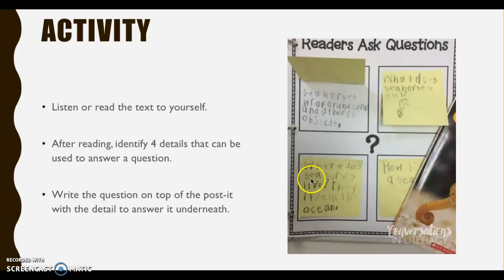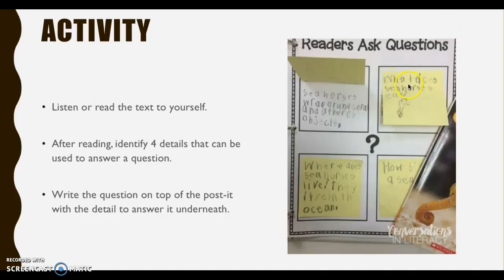I can tell based on these questions that this student was reading about seahorses. Okay, and this first question right here on the post-it says, where does seahorses live? Now notice, this person messed up because they put their detail or the answer on top of the post-it. You want the answer to actually go under the post-it. So if we hung these in the hallway, you would kind of be quizzing the people who walked by on the different things you read about, okay?